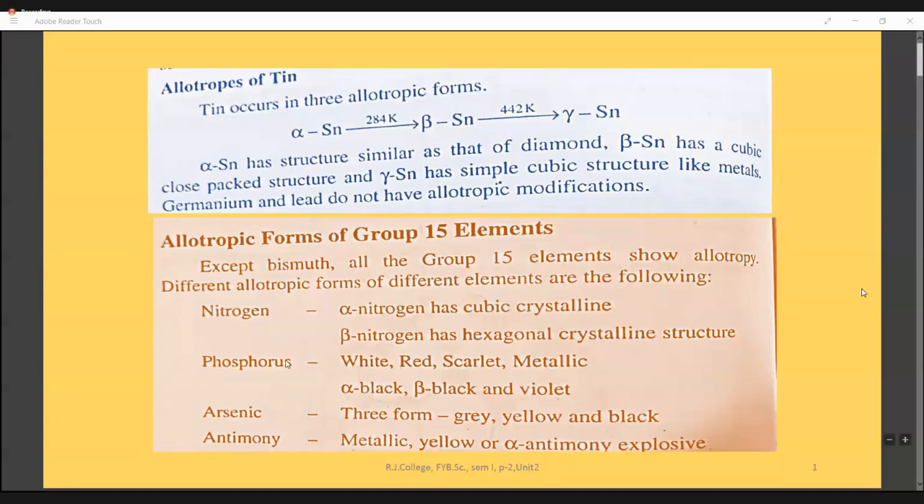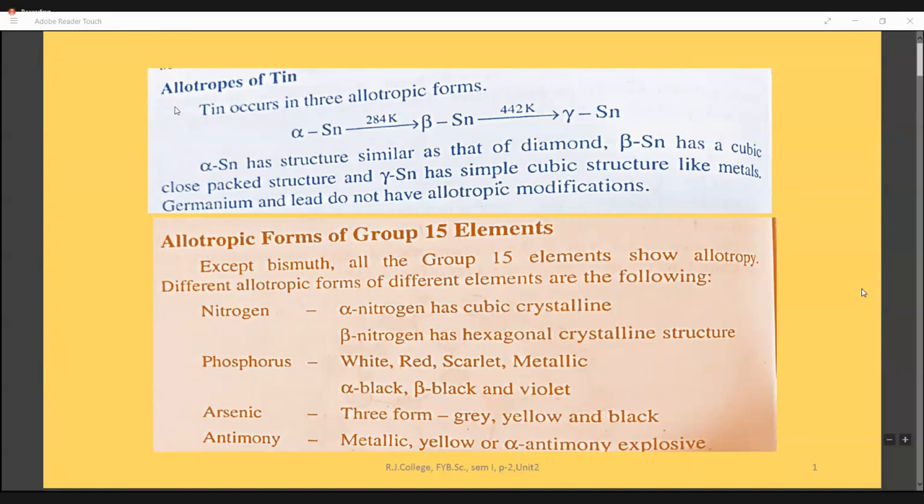Then phosphorus. When you think about phosphorus, it has a number of allotropic forms: white phosphorus, red, scarlet phosphorus, metallic phosphorus, alpha, beta, and violet phosphorus. Out of all these allotropic forms, mostly colors are given for phosphorus. White and red phosphorus are very important.